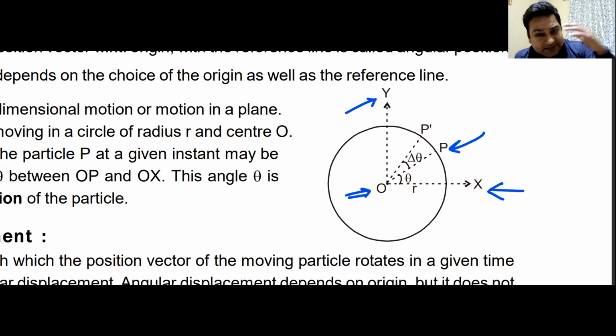But since I know that this particle is moving in a circular path, instead of writing position vectors at all these points, it would be simpler if I just tell you how much is the radius of the circle, and what angle it makes with the x-axis.